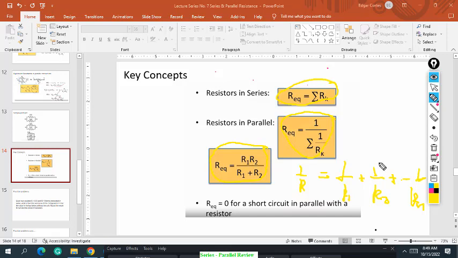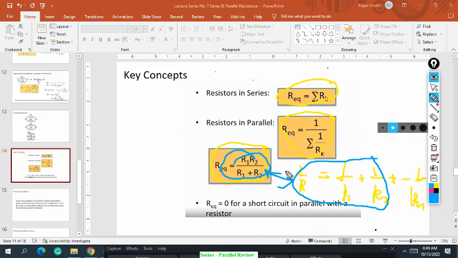Please note, class, that there are instances where we have a short circuit. The R equivalent for a short circuit is 0, just like in our previous discussions. As a summary, remember that series is very easy, you just add the resistances, but in parallel it is the summation of the inverse of the resistances.